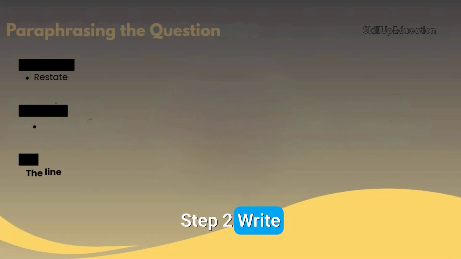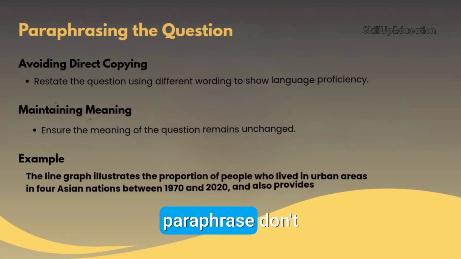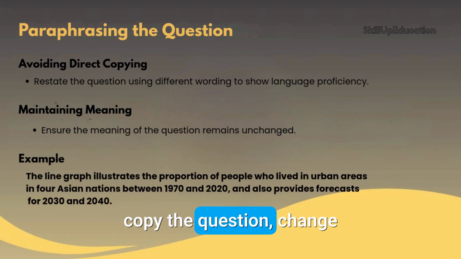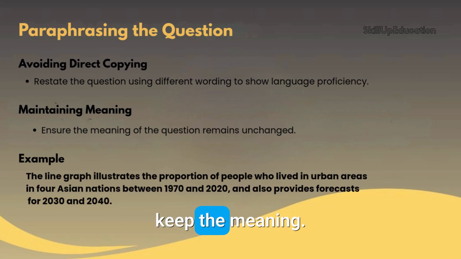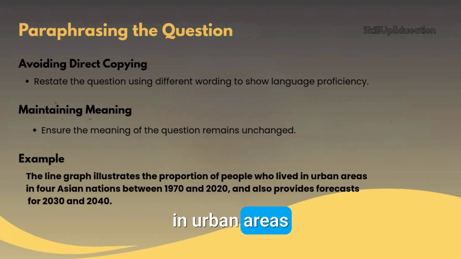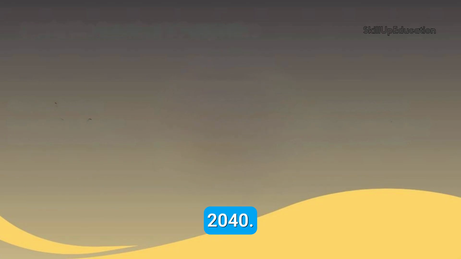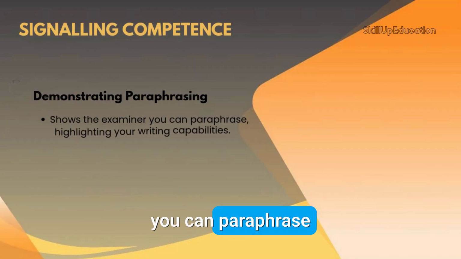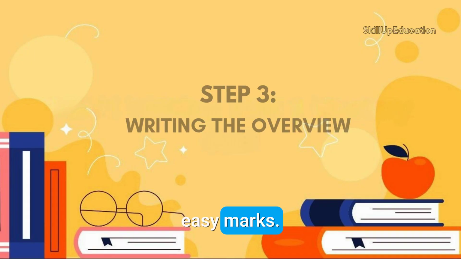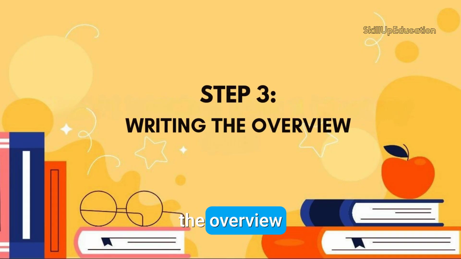Step 2. Write the introduction. Paraphrase. Don't copy the question, change the wording, but keep the meaning. Example. The line graph illustrates the proportion of people who lived in urban areas in 4 Asian nations between 1970 and 2020, and also provides forecasts for 2030 and 2040. This shows the examiner you can paraphrase. Easy marks.